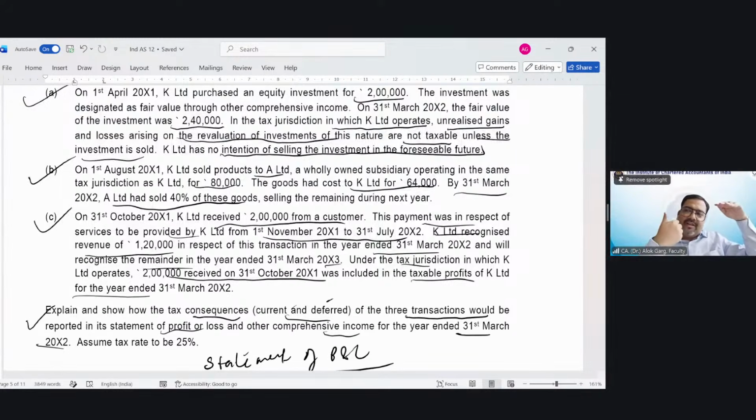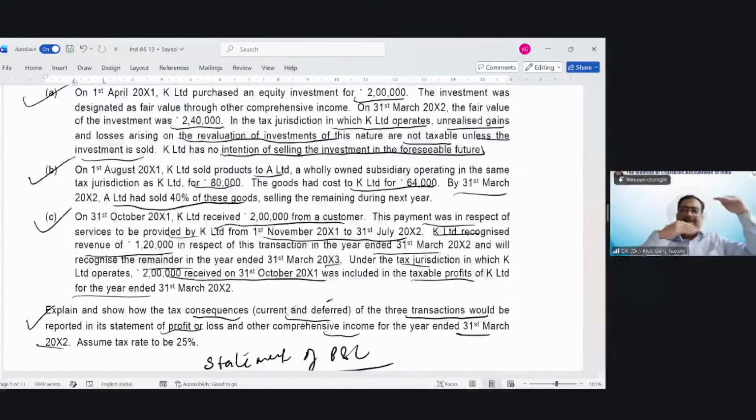Income tax has already recognized the entire 2 lakh rupees as revenue. Out of 2 lakh, you have recognized only 1,20,000 in your books of accounts. So you are showing a liability, a book base of 80,000 only. In the tax base, it is 0. So what should you do? You have already paid the tax, which means you will create a deferred tax asset.